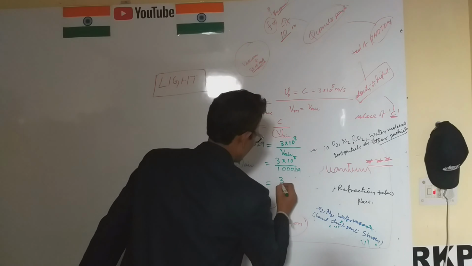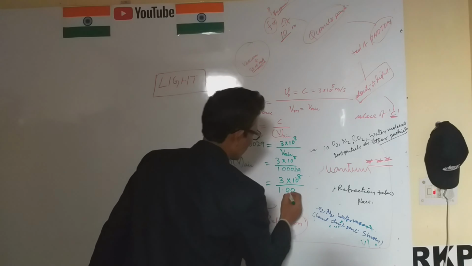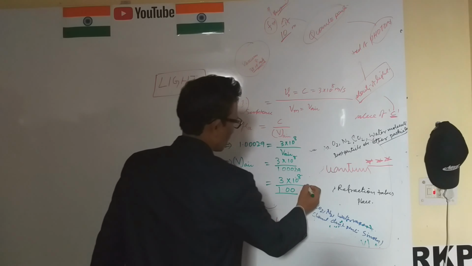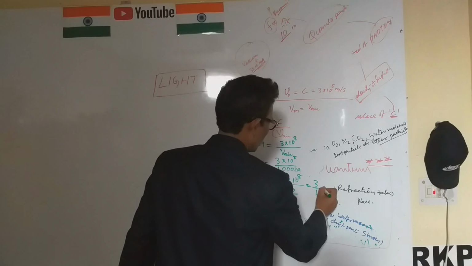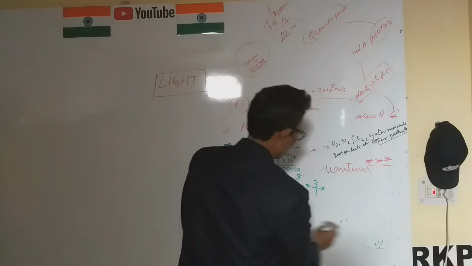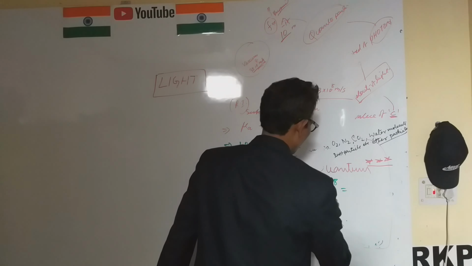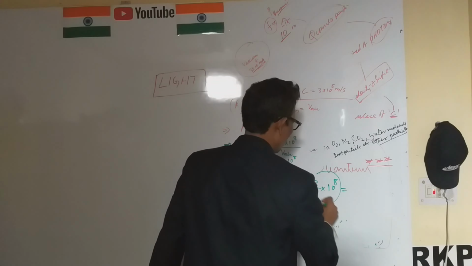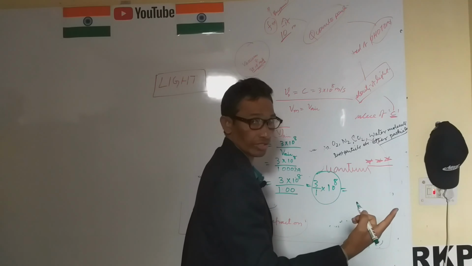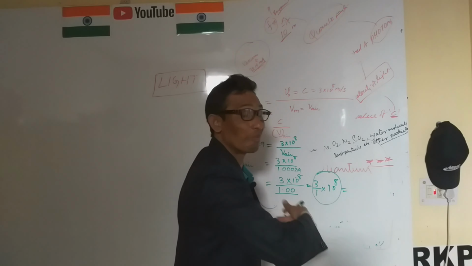This is 3 into 10 to the power 8 over 1.00, taking two digits, that is 3 into 10 to the power 8 over 1. Now simplify it to the simplest form. The answer is 3 into 10 to the power 8 meter per second.